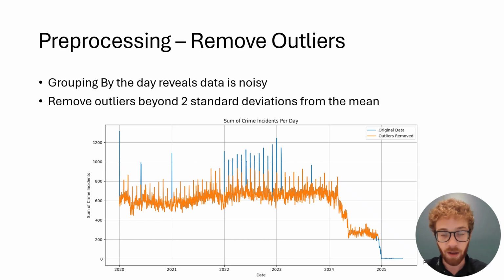Next technique is to remove the outliers. After we group by the day and we plot that data out, we get something that looks like this in figure 7 here.